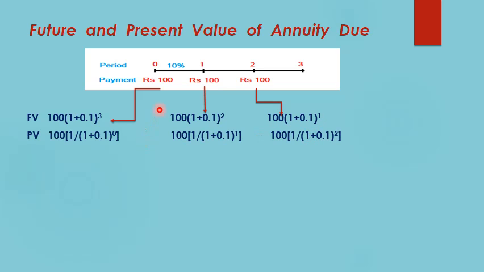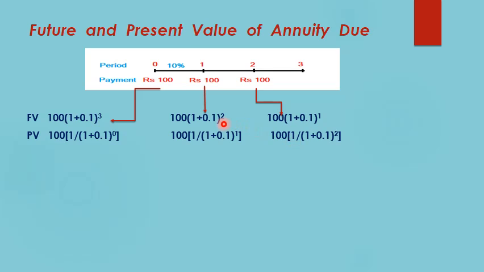Similarly, the present value of this investment will be calculated as present value of cash flow which is occurring at the beginning of first year will be 100 in the bracket 1 divided by 1 plus r raised to the power 0. 0, why? Because it is occurring at the beginning of first year, and similarly for the second and third year. So the future value of this annuity due will be the addition of all these three values. Similarly, the present value of such an annuity will be addition of all these three values.